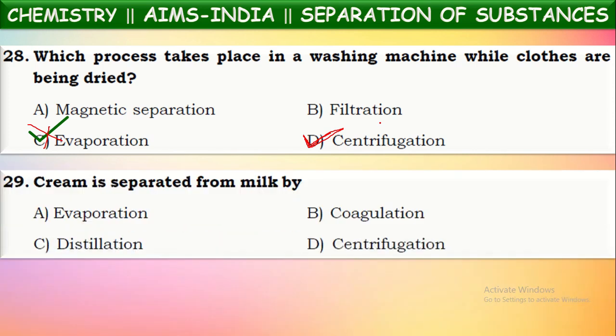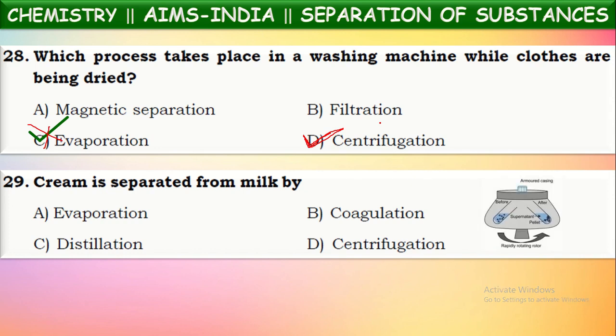Next, cream is separated from milk by. How do we separate cream from the milk? Generally, in milk dairies, they separate cream from the milk before packing them. For this separation, they whirl these milk containers at very high speed in a machine called a centrifuge. By whirling this milk at very high speed, the cream particles suspended in the milk will be separated and will float on the milk, and hence the cream is separated. So that process is called centrifugation.